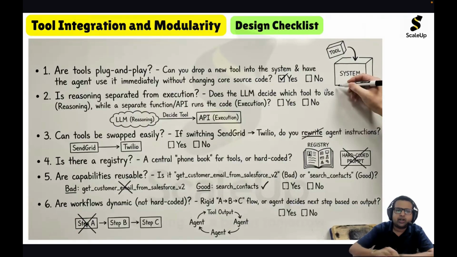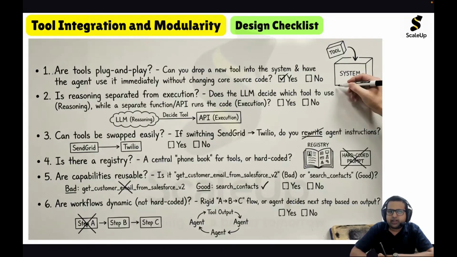Let us look at some design checklist. Whenever you are designing new tools and integrating them into the agentic AI system, you should refer to this design checklist and you should answer these questions.